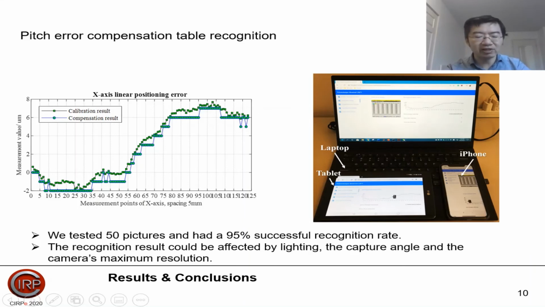We tested 50 pictures and we have a 95% recognition rate. However, we can't overlook that the recognition results can be affected by lighting, the capture angle, and the camera's maximum resolution. You see here, this is a recognized axis linear position curve. And this curve matches the original error compensation table.